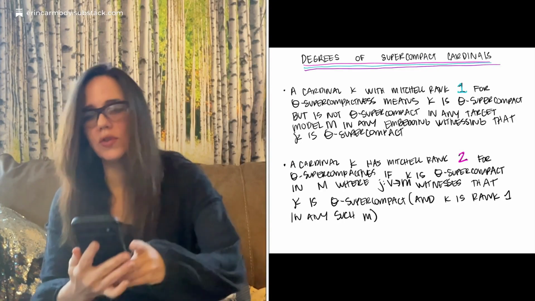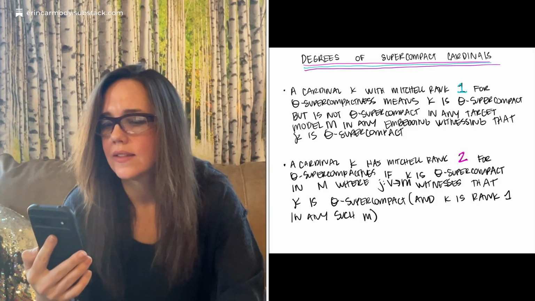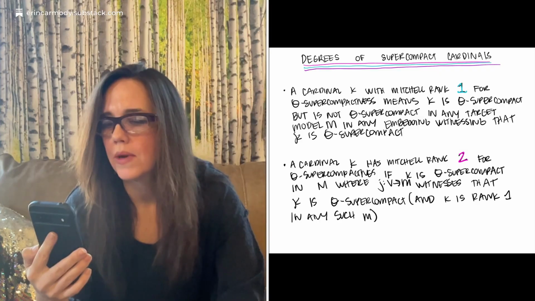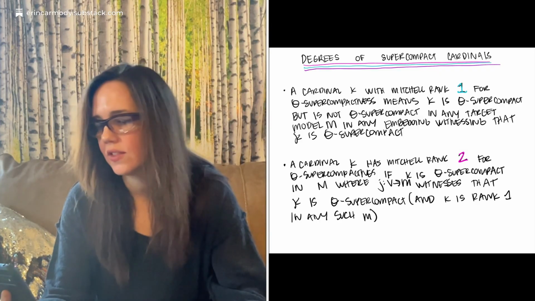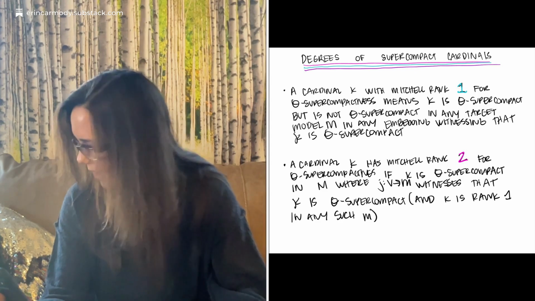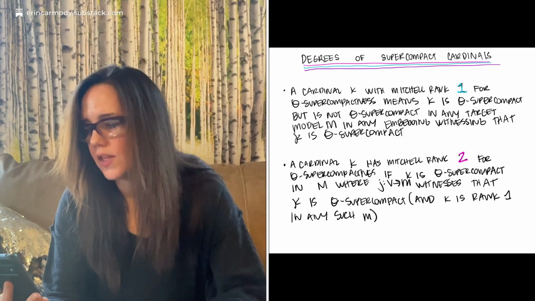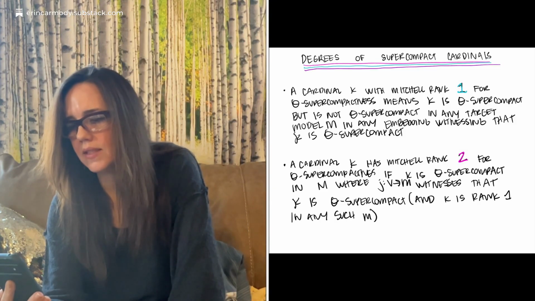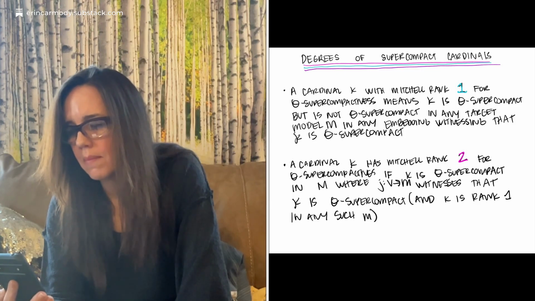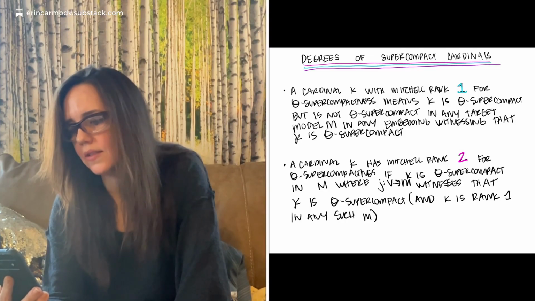Okay, so degrees of supercompact cardinal. Next slide. A cardinal kappa with Mitchell rank 1 for theta supercompactness means kappa is theta supercompact, but it's not theta supercompact in any target model M of any embedding witnessing that kappa is theta supercompact.